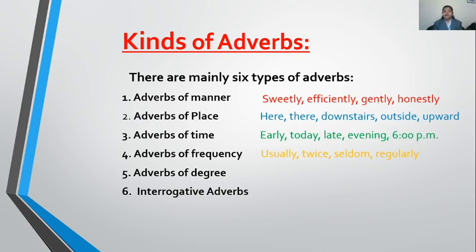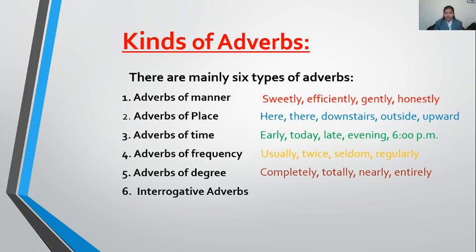The fifth adverb is adverb of degree. Degree means in which degree that action has been done. Basically, degree is amount. Okay, so under adverb of degree, such adverbs as completely, totally, nearly, entirely are kept. And the last one is interrogative adverb.